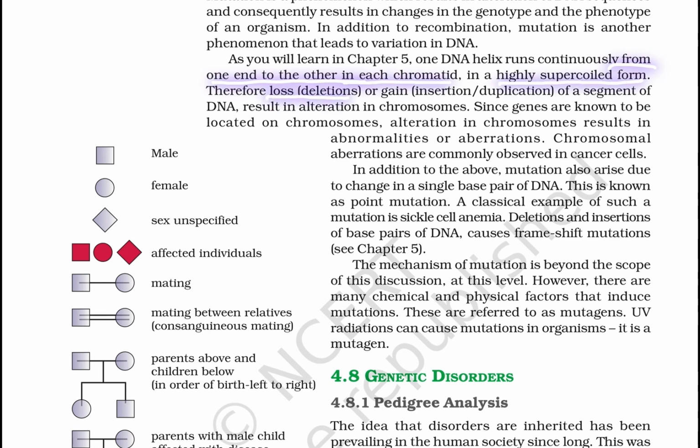Its highly supercoiled form therefore allows deletions, insertions or duplication of segments of DNA. This results in alteration of the chromosome. Since genes are known to be located on the chromosome, alteration in the chromosome results in abnormalities and aberrations. Chromosomal aberrations are commonly observed in cancer cells.